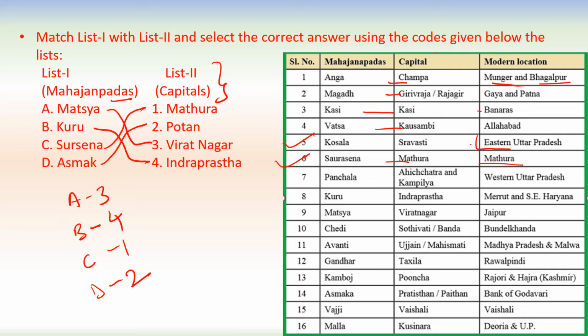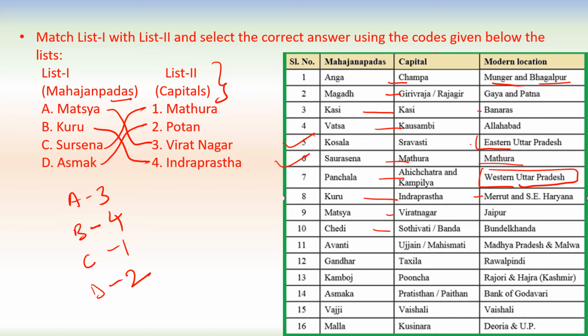Panchala, the capital was Ahichhatra, or you can say Kampil, and the modern location is western Uttar Pradesh. Kuru, capital Indraprastha, modern location Meerut and southeast Haryana. Matsya, Viratnagar, and modern location is Jaipur.